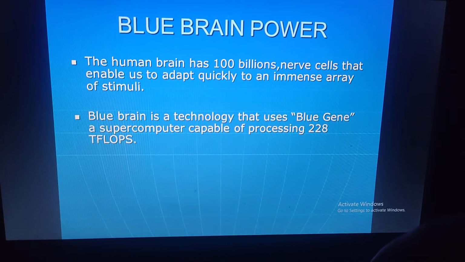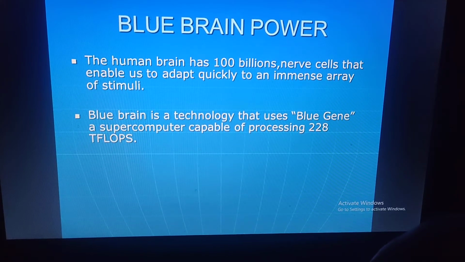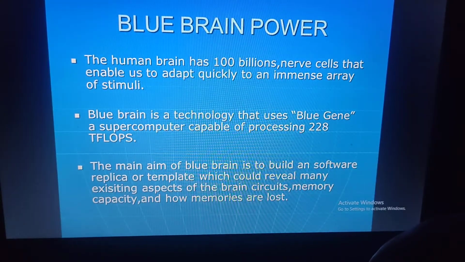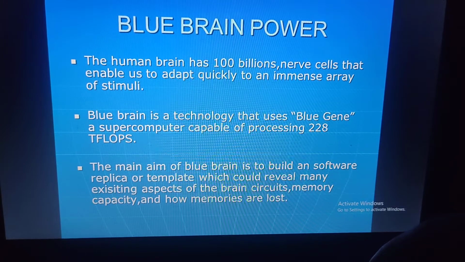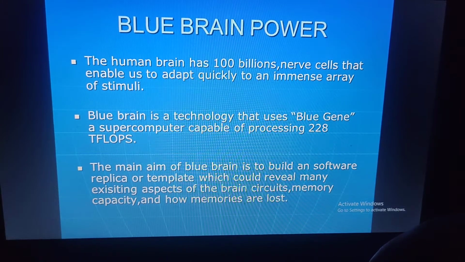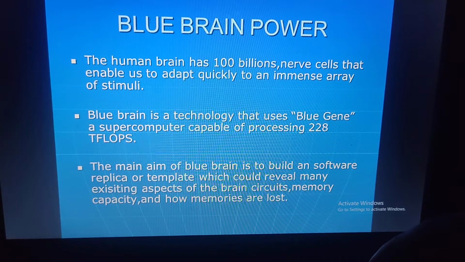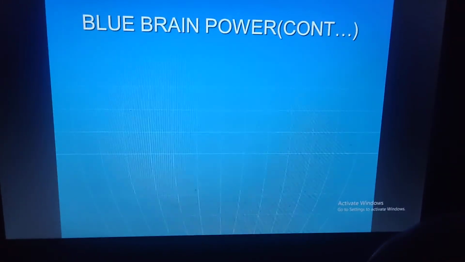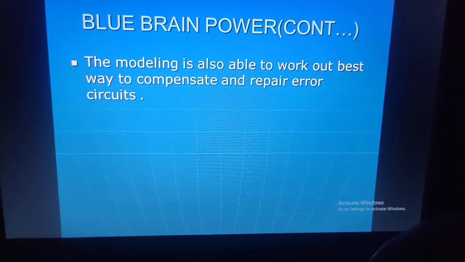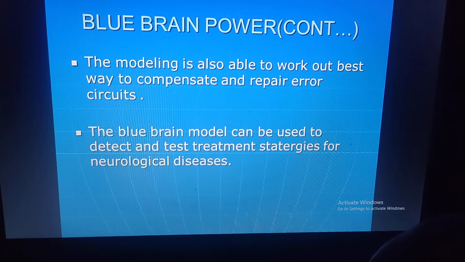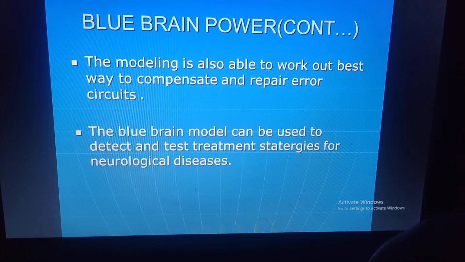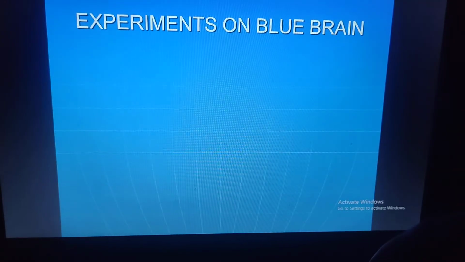Blue Brain is a technology that uses Blue Gene, a supercomputer capable of processing 228 teraflops. The main aim of Blue Brain is to build a software replica or template which could reveal many aspects of the brain circuit, memory capacity, and how memories are lost. The modeling is also able to work out the best way to compensate and repair error circuits. The Blue Brain model can be used to detect and develop treatment strategies for neurological disease.